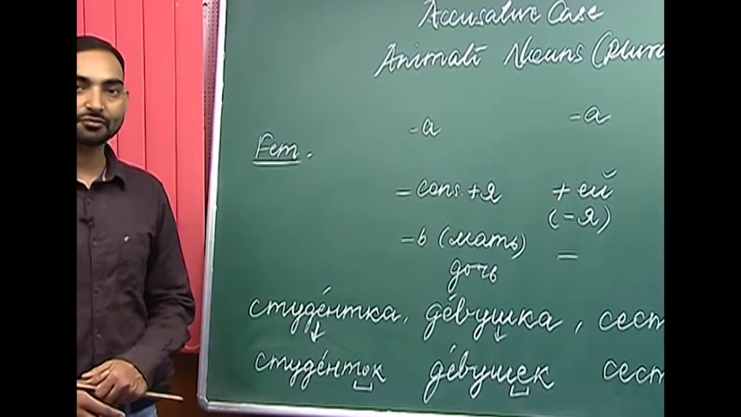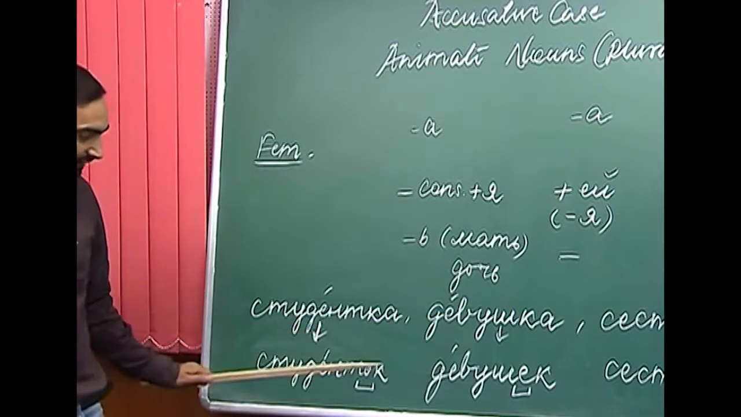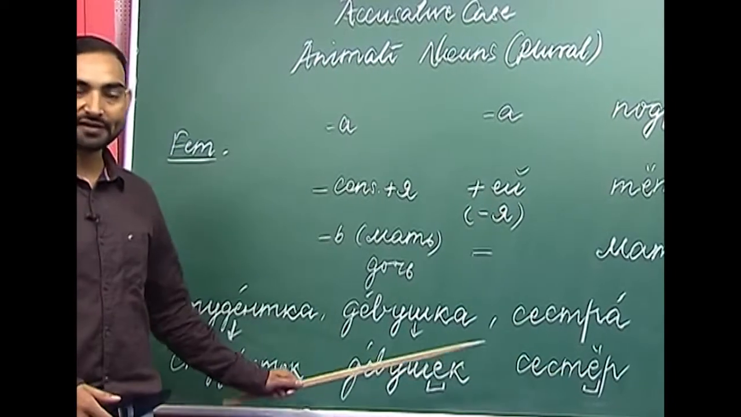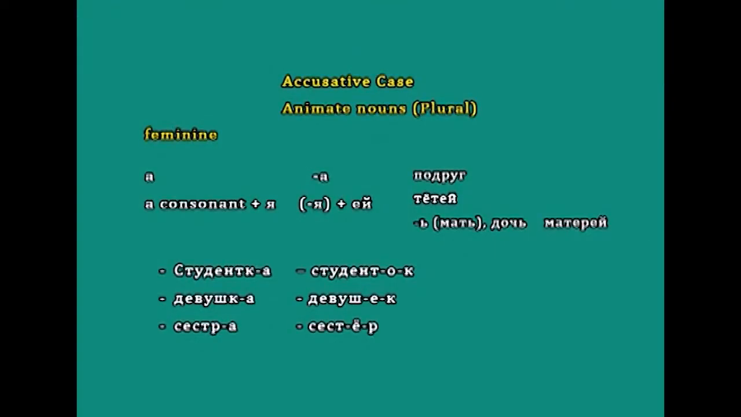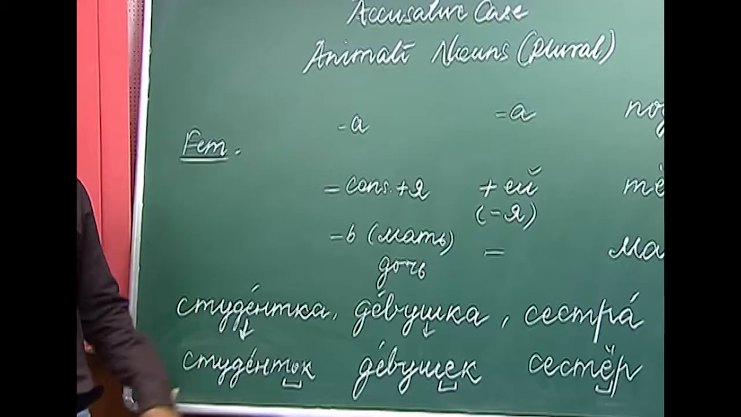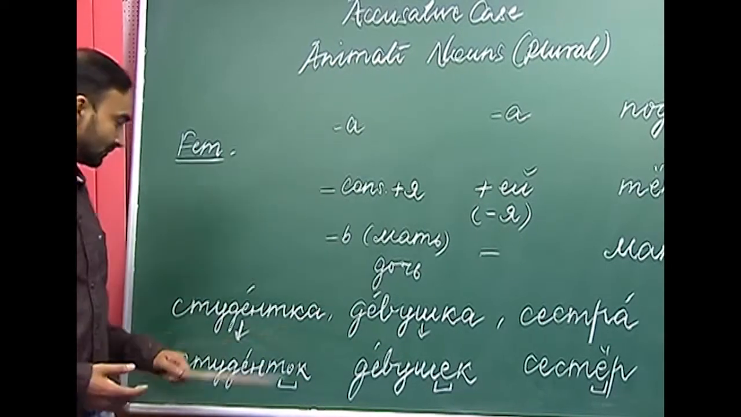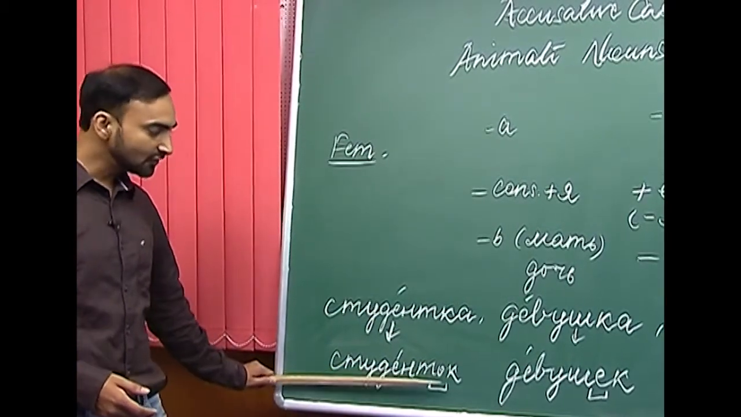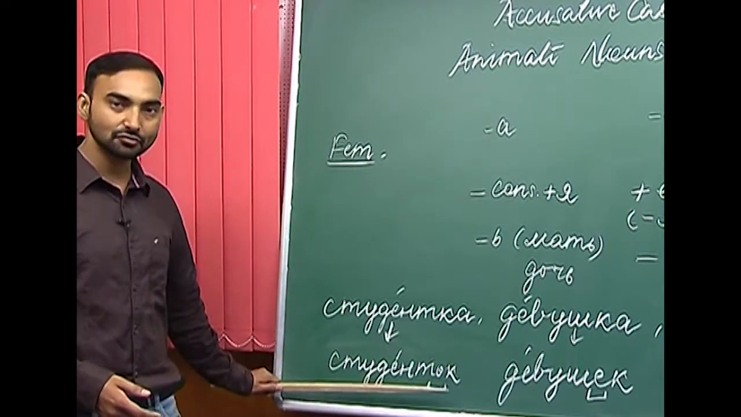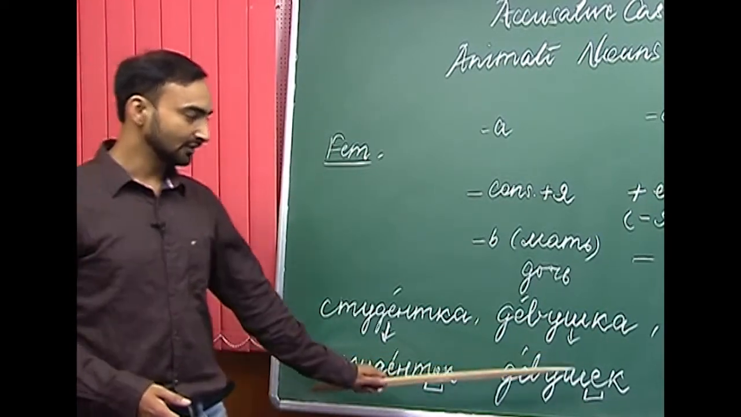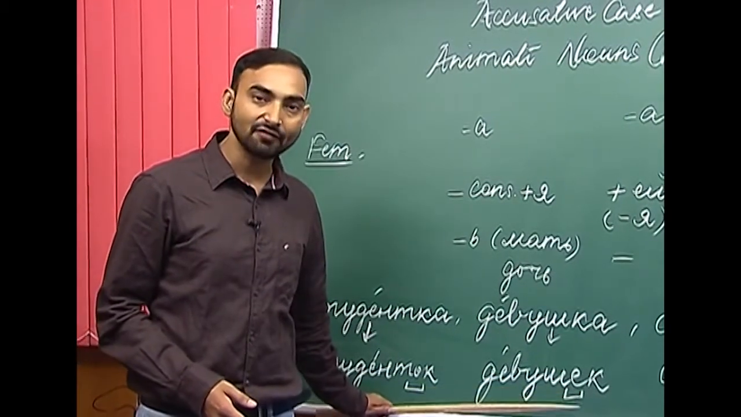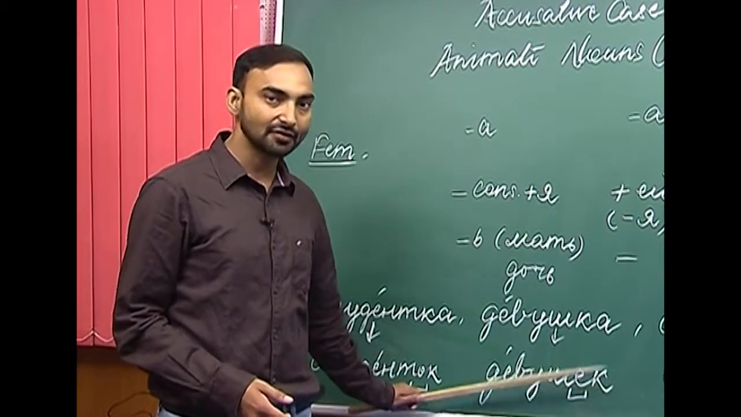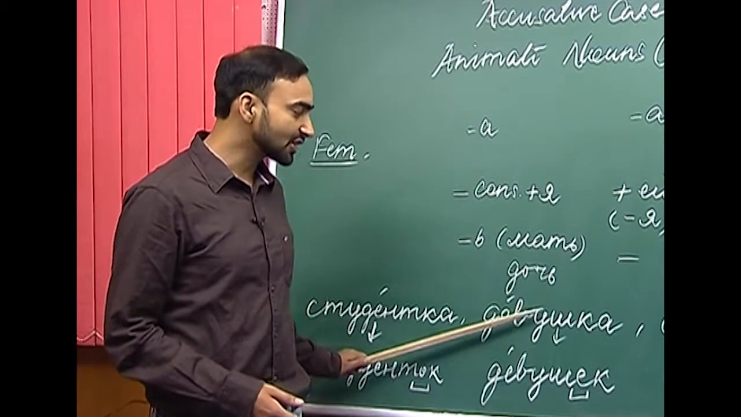So, to make it easy to pronounce, we insert either o or ye or yo. These are the vowels which are inserted between the last and the penultimate consonant to make the accusative case form. Studentka, we are inserting the vowel o. So, we get studentak. Now it is easy to pronounce studentak. Similarly, we are inserting the vowel ye, which is a soft vowel, and we get dievushek. This is the accusative case plural form of dievushka.